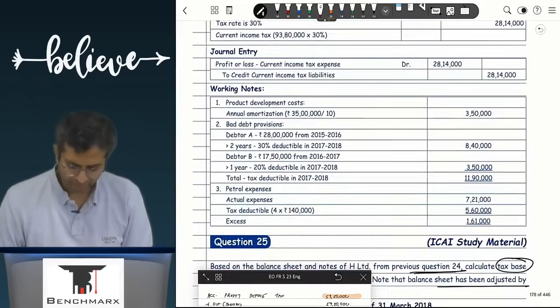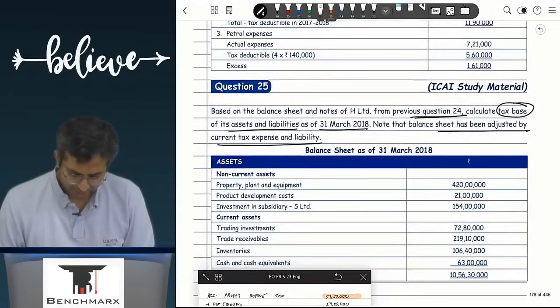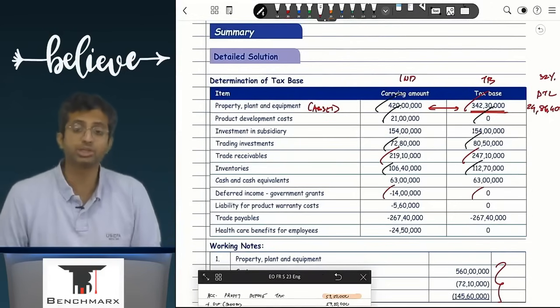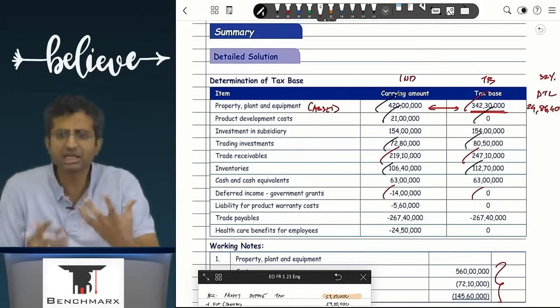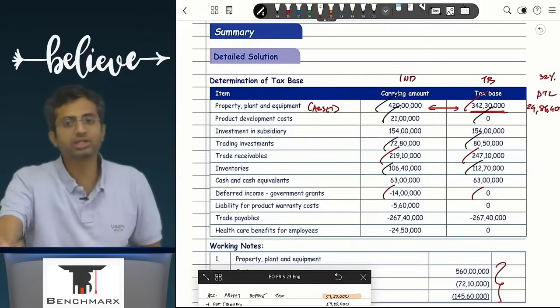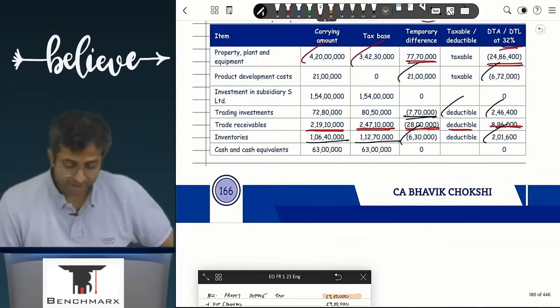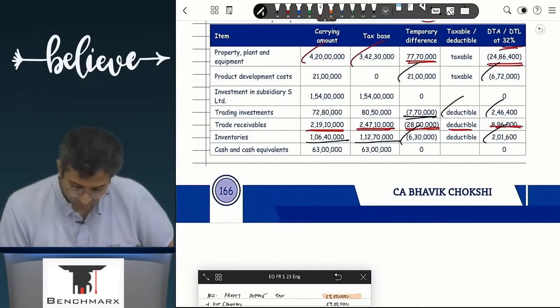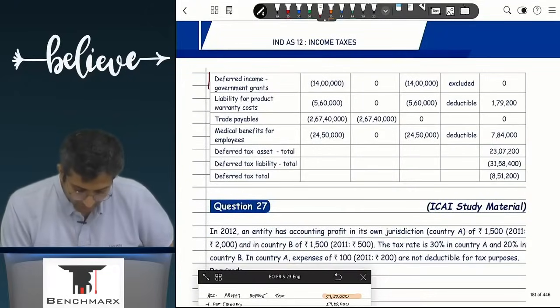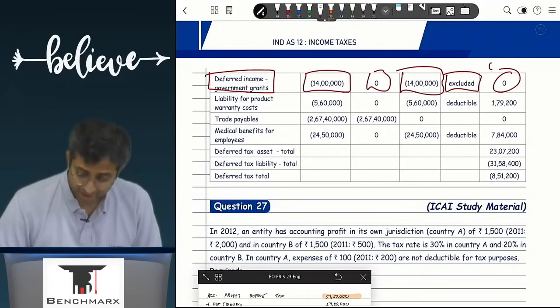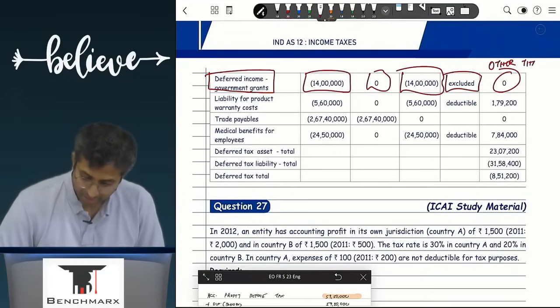So if you go to see the workings over here, you can see that when we look at deferred grant, carrying amount may be 14 lakhs, tax base one can argue is 0. Why? Because tax के लिए there is no base, no deduction, no income tax. तो कोई base ही नहीं है tax के लिए. यार सर तो difference आ गया. अरे but that difference, if I go to see deferred income, 14 lakhs, 14 lakhs, 14 lakhs excluded. There is no deferred tax liability. It is an other than temporary difference.